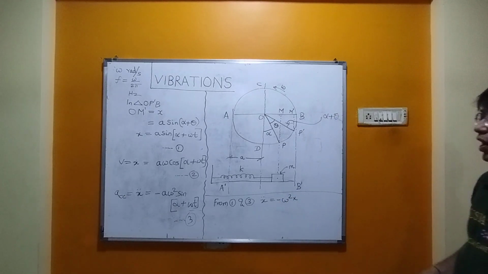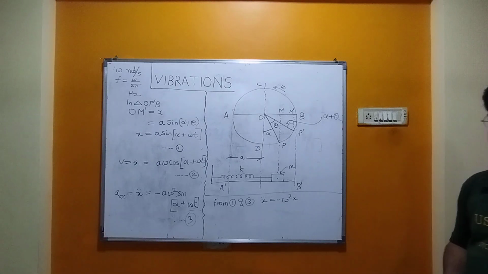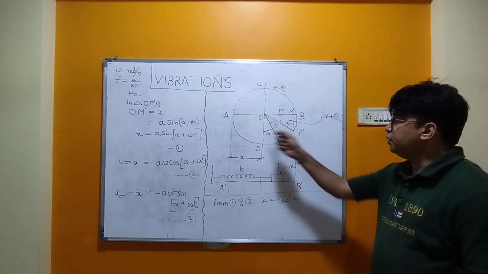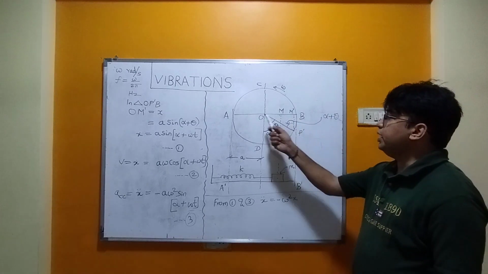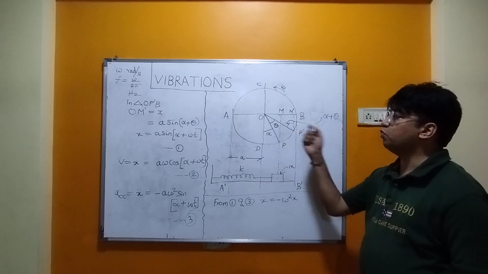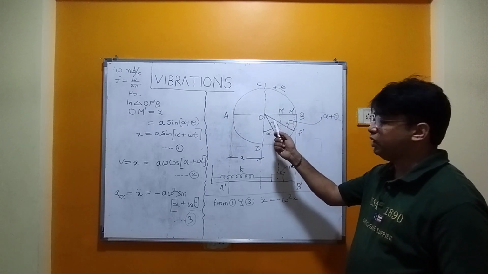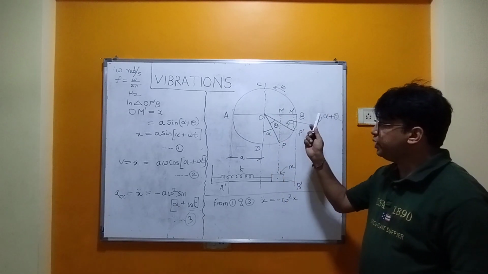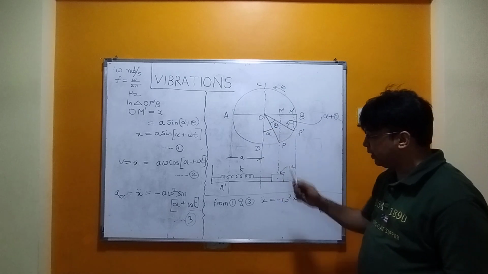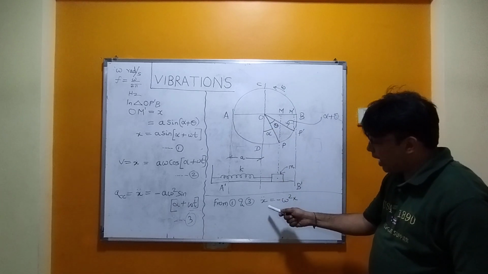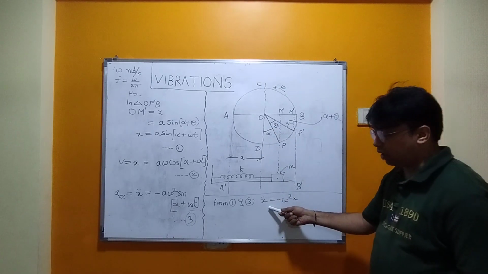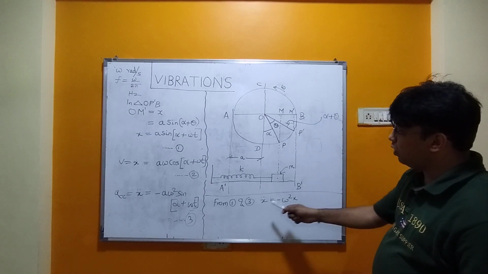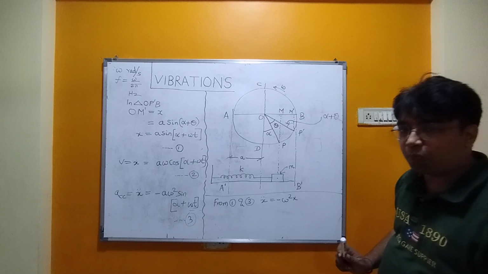Now let us define what we mean by simple harmonic motion. Here in simple harmonic motion, the body is performing to and fro motion about the equilibrium point, which is called the center or the origin, such that its acceleration x double dot is directly proportional to displacement, but the two are directed oppositely.